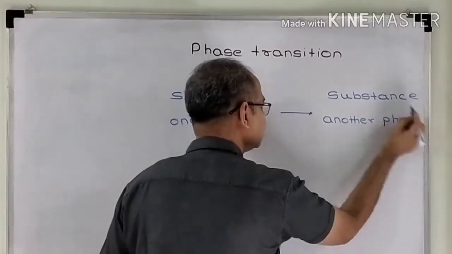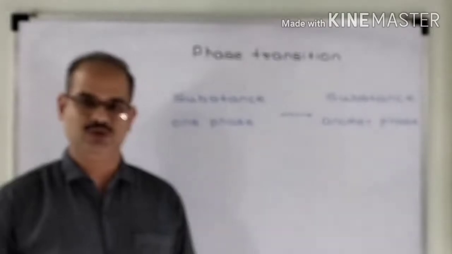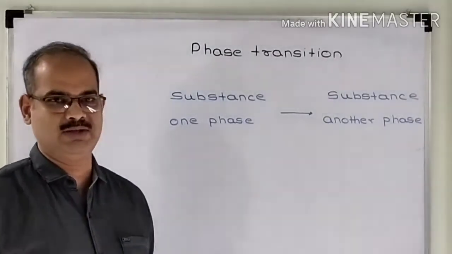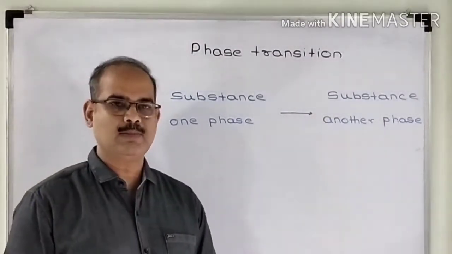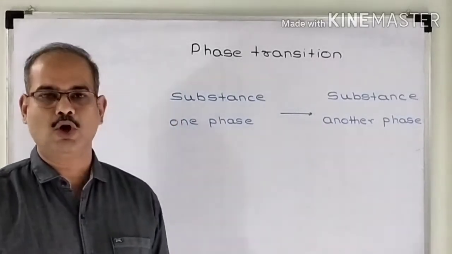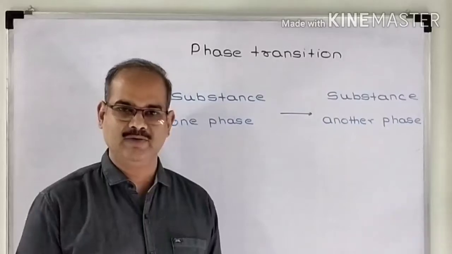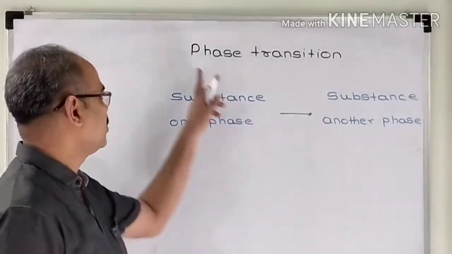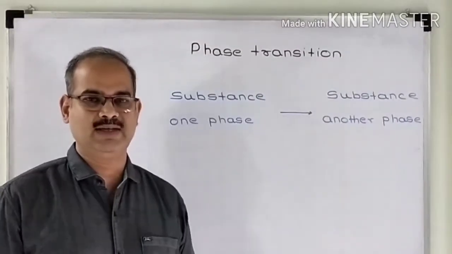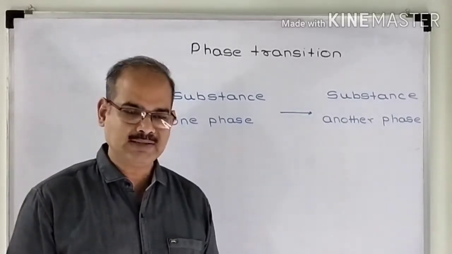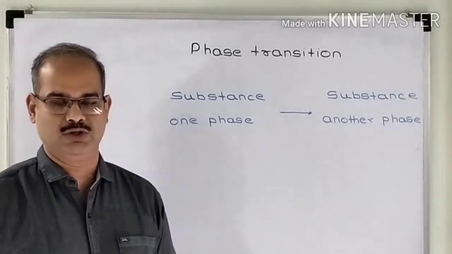Then this process is called phase transition. Whenever phase transition takes place, either some amount of heat is given out or some amount of heat is absorbed. The amount of heat that is given out or absorbed is called enthalpy of phase transition.